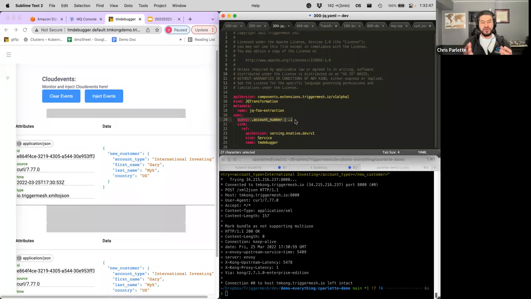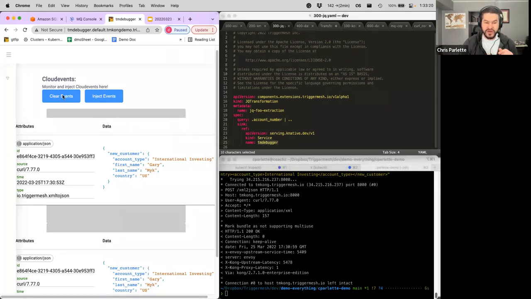If you're familiar with JQ, it's a Linux command. Basically, it's doing a query of JSON, right? So it's pulling out specific pieces of a JSON object and just saying, hey, what was that field? So you may have used this command before. What we're doing is basically running a command as our transformation and then outputting it, right? So here's the actual query. We're saying, hey, give me just the account number value out of the JSON you send me. And again, the sink here is just going to TM debugger. So that's not changed. We're just going to output it here.